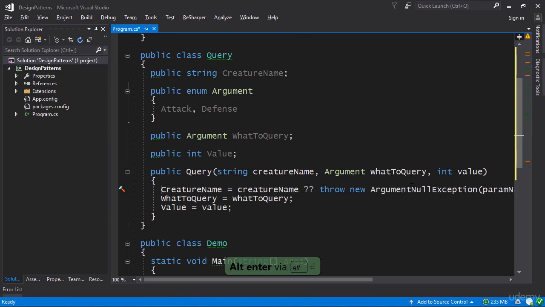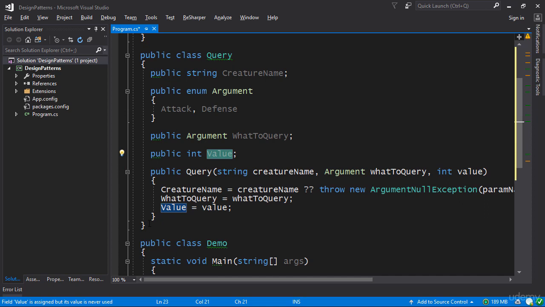Now you're probably wondering, why do we need the initial value? Why do we need to pass in the value? The reason is that if we have a bonus, we have a bonus on top of the initial value. So this is the value that you pass in. If you have an attack value of 2 and a bonus of +2, you pass in the 2 here, and then the event gets invoked, and somebody gets to add another +2 on top of this. Somebody takes the value here and adds an additional 2, and that's what gets returned.